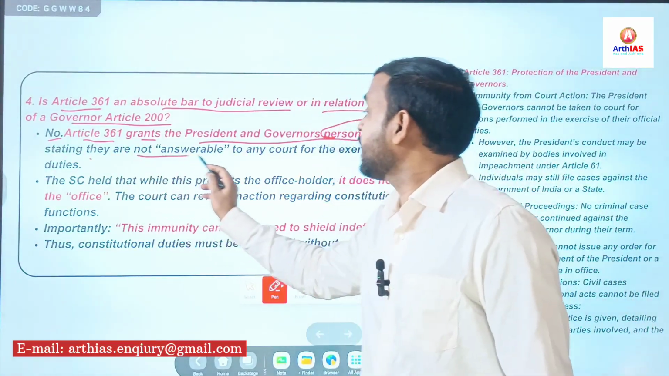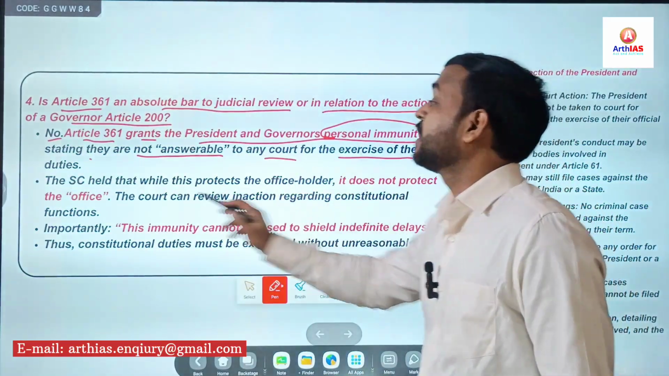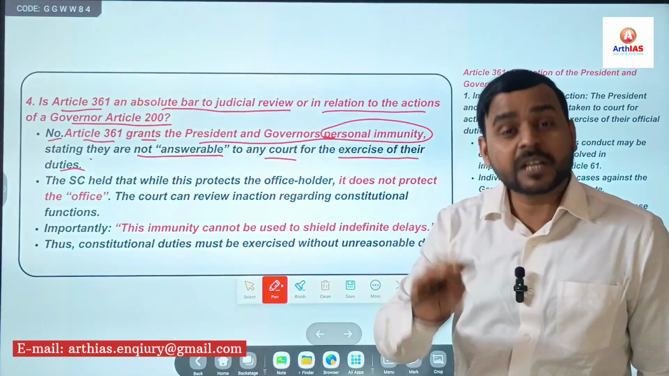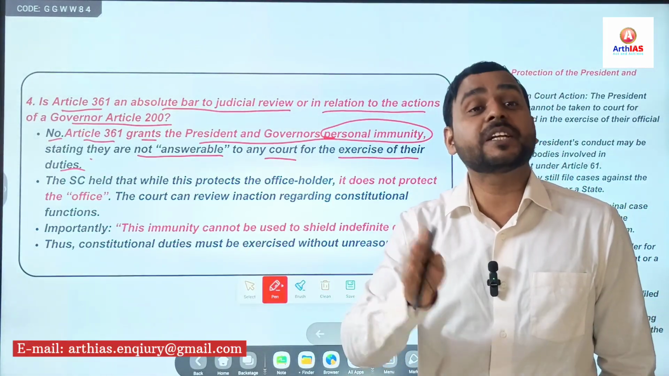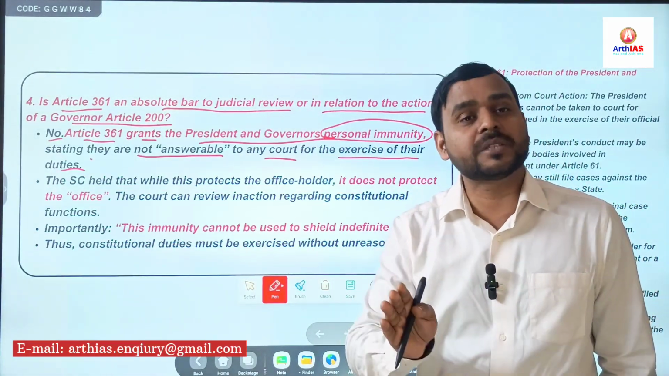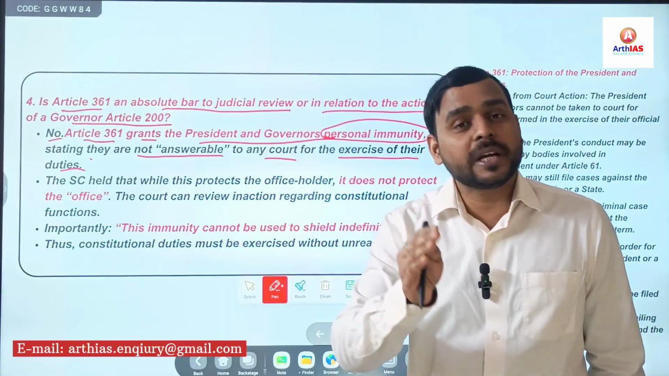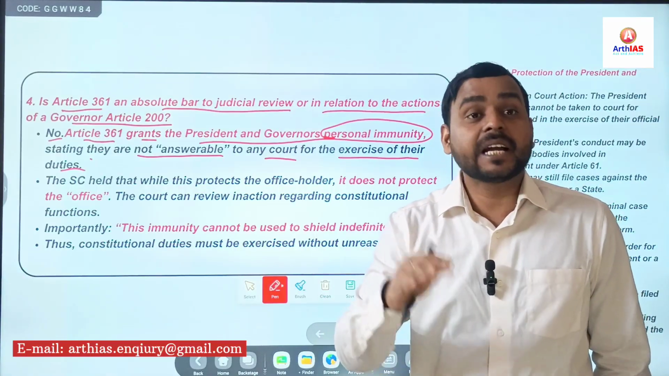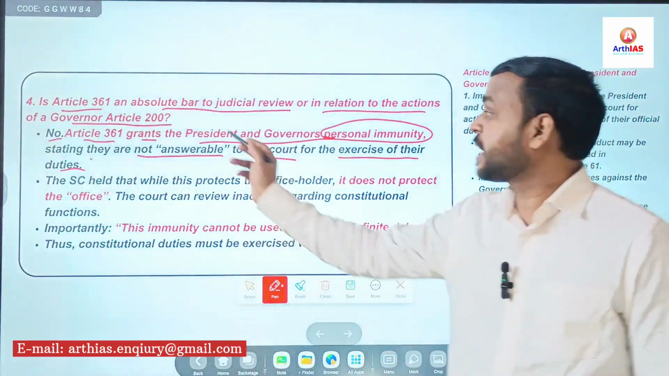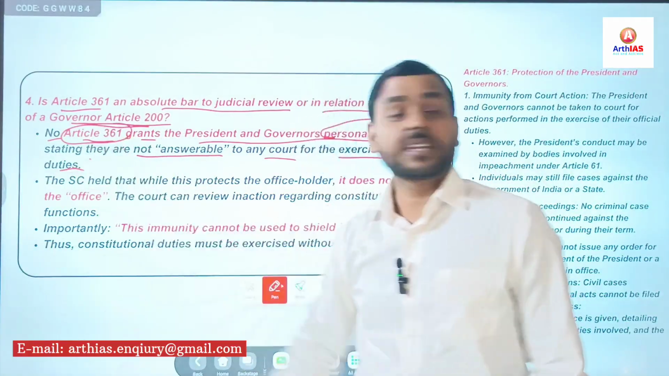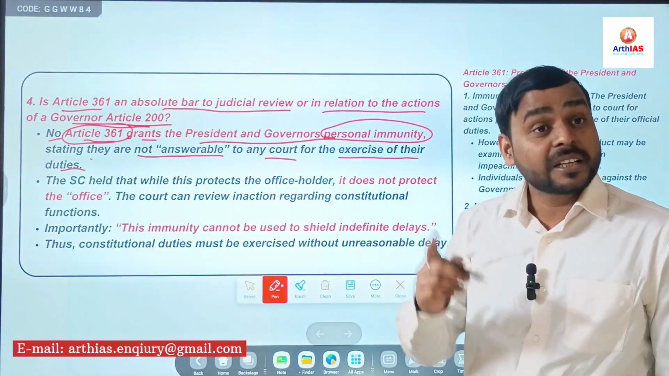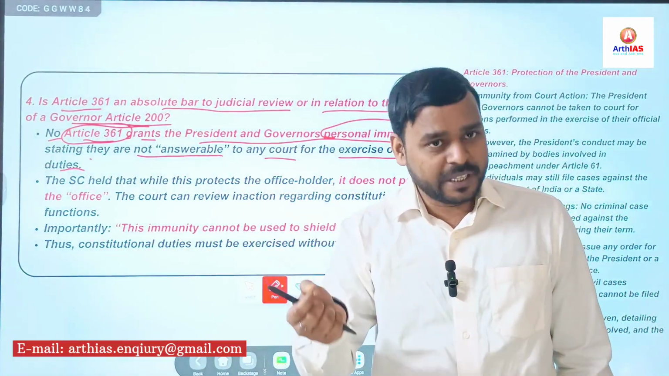Stating that they are not answerable to any court for the exercise of their duties. Whatever they have performed while performing their duties, while remaining in their office, they are not answerable to any court, right? And it is their immunity or protection under Article 361. Simple.